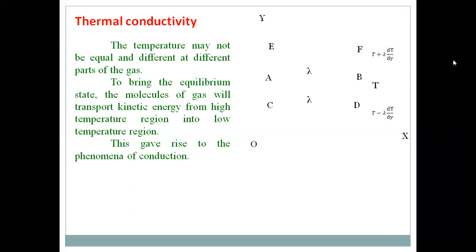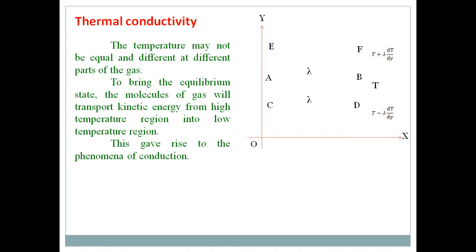This gives rise to the phenomenon of conduction. To explain thermal conduction, the gas may be divided into different layers. The bottom layer temperature may be taken as 0, while the top layer temperature is maximum. You see here there is an x-axis. The gas is moving parallel to the x-axis, and along the y-axis the temperature is increasing at the rate of dT by dy, where dT by dy is the rate of change of temperature with unit change in length.